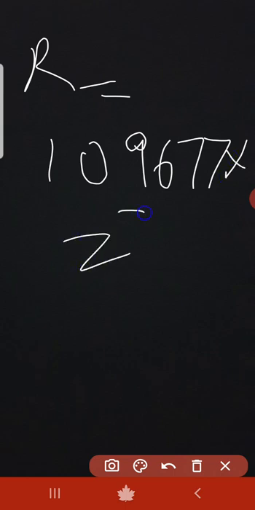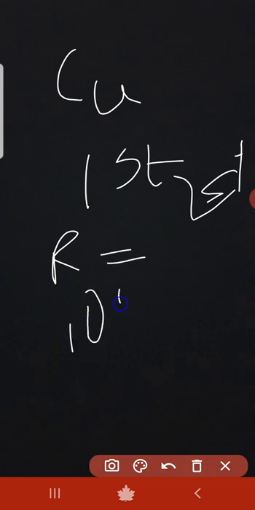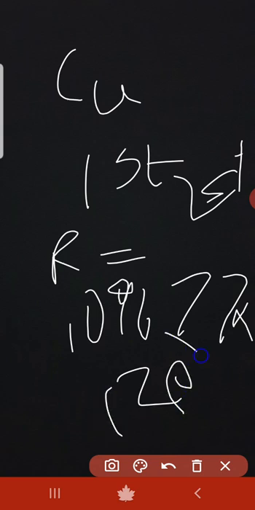Into Z square. What is Z here? It is the atomic number, as you all know. If they tell copper, Cu, copper, and first orbital to second orbital. And what is this copper atomic number? 1.09677 into 29 square. Okay, like that you should do. But we can write Rydberg constant in another way. I'll tell you that other way.